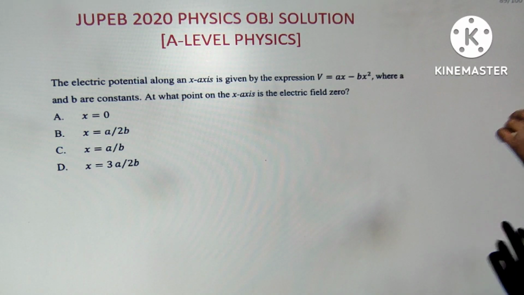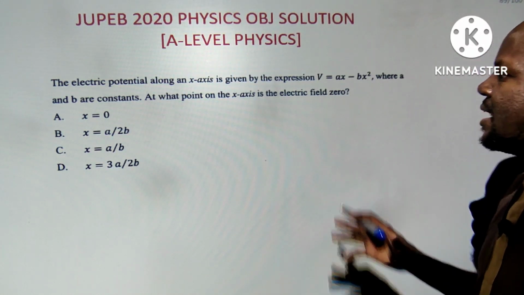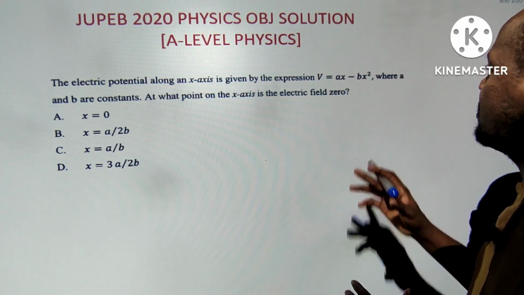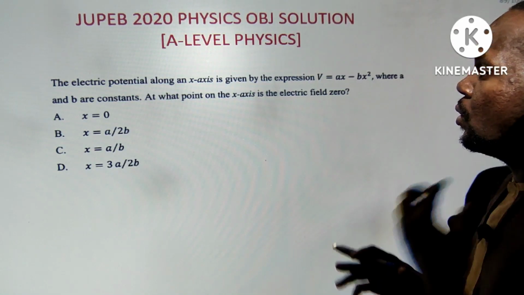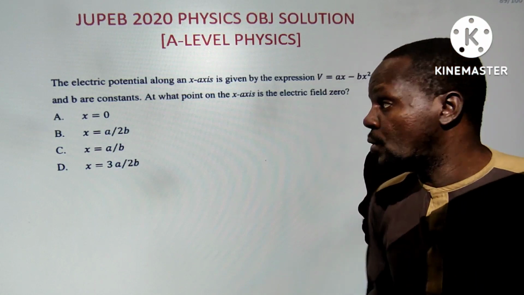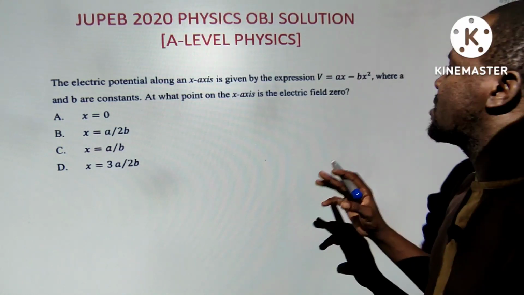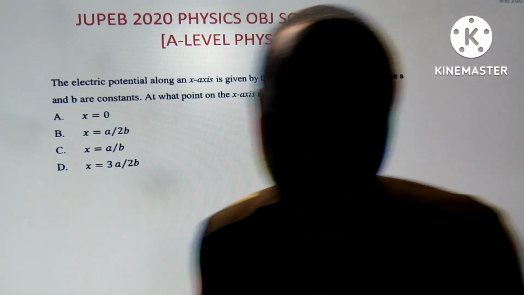The next one: the electrical potential along an x-axis is given by the expression V equals AX minus BX squared, where A and B are constants. At what point on the axis is the electric field 0?